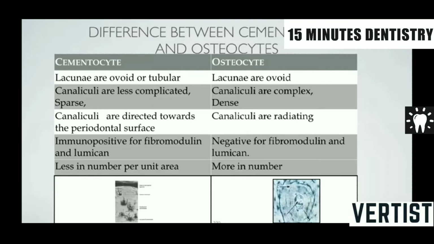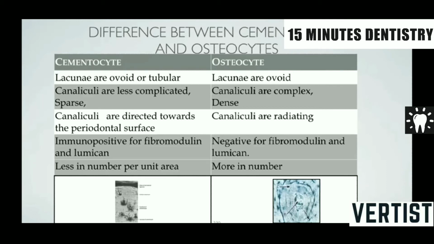Once they finish their function, they get embedded in the cementum, and these embedded cells in the cementum are called cementocytes, like the osteocytes. There are some differences between these cementocytes and the osteocytes. The lacunae are ovoid, not tubular. The canaliculi are less complicated and sparse. The canaliculi are directed towards the periodontal surface because it is avascular cementum. It needs its nutrition from the periodontal ligament, and they are less in number.